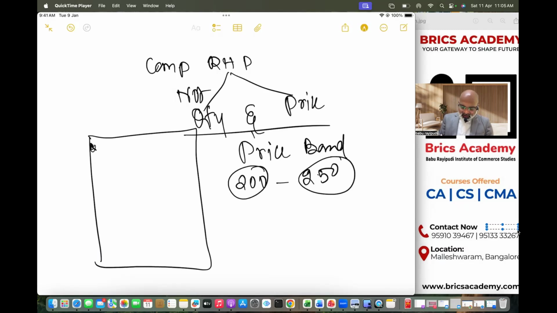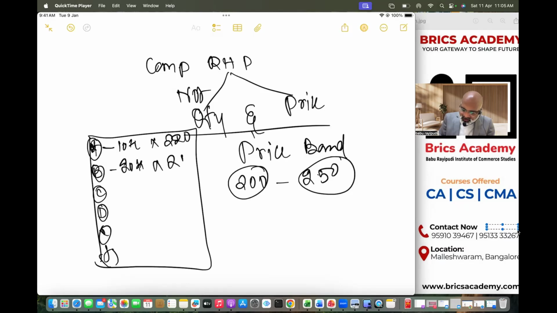So Mr. A would like to invest some money, Mr. B would like to invest some money, Mr. C, Mr. D, Mr. E, Mr. F would like to invest. Let's say Mr. A says 10,000 shares at the rate of 220. Mr. B says 20,000 shares at the rate of 250, high price. Mr. C says some 15,000 shares at the rate of 200.